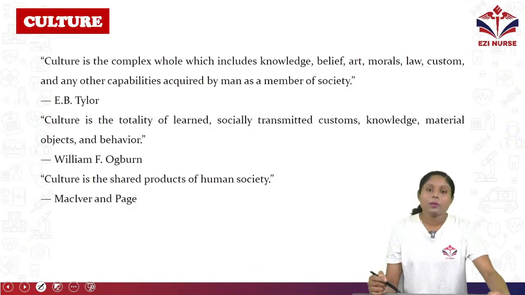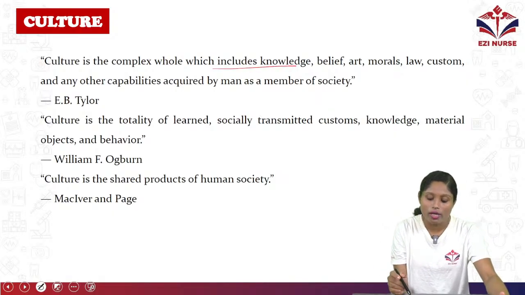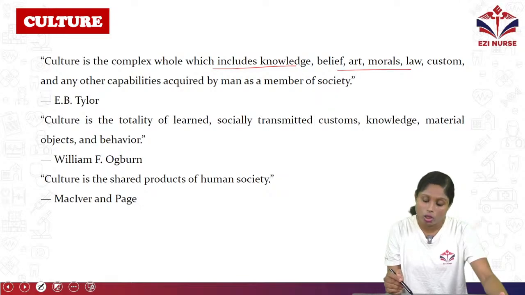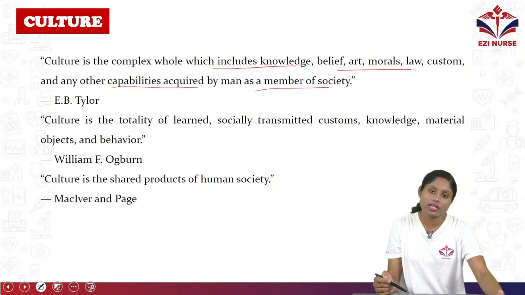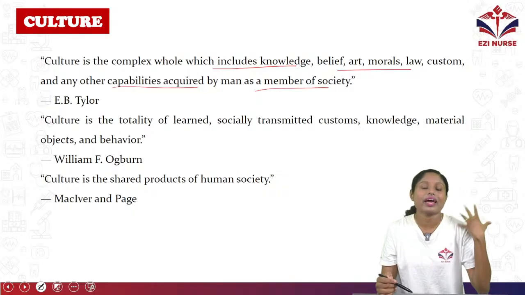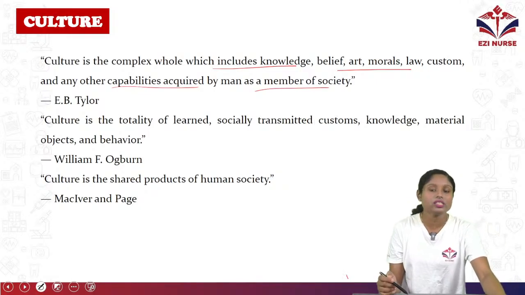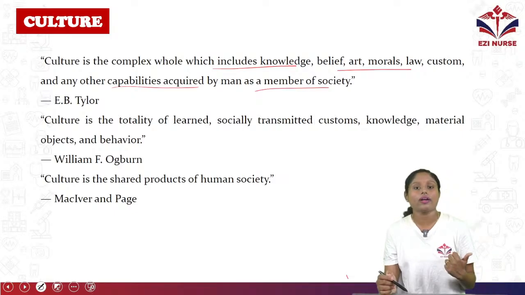So now we'll discuss culture. What is culture? It's a complex whole which includes knowledge, belief, art, morals, law, custom and any other capabilities acquired by man as a member of society. So as knowledge, belief and art we are acquiring through society, it is known as culture.